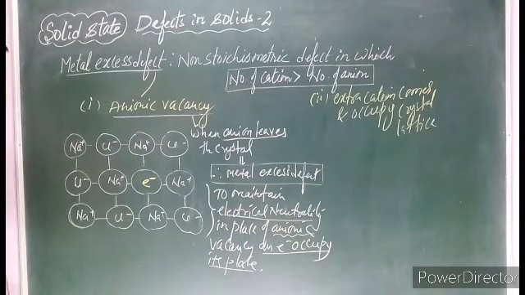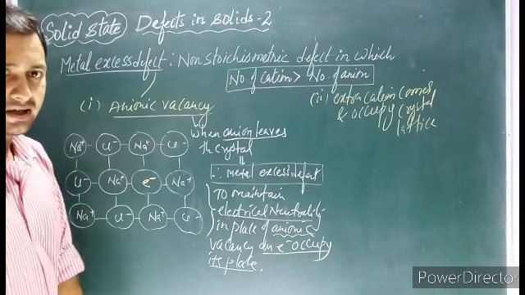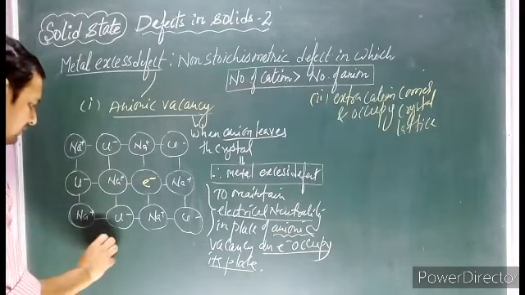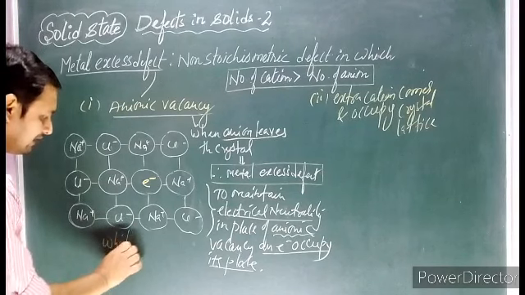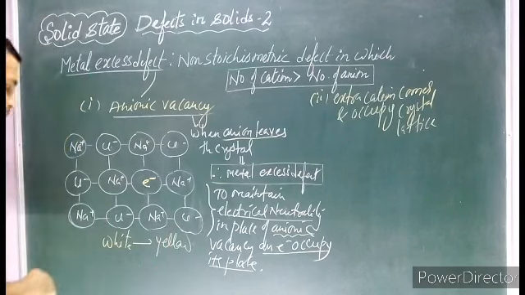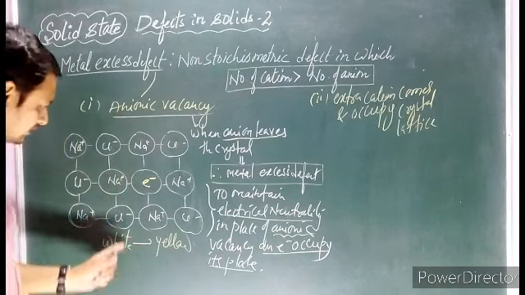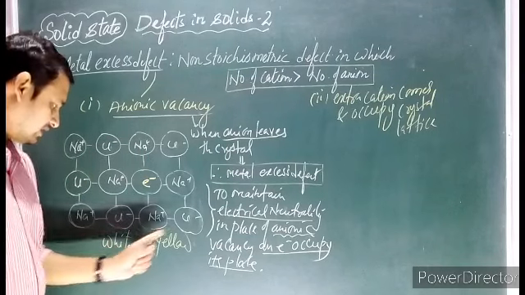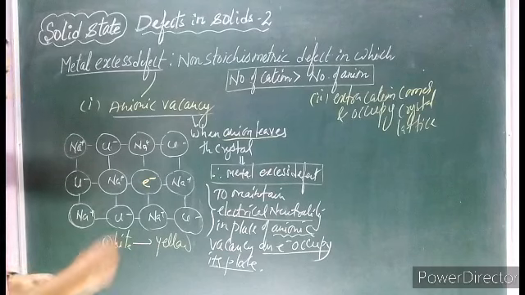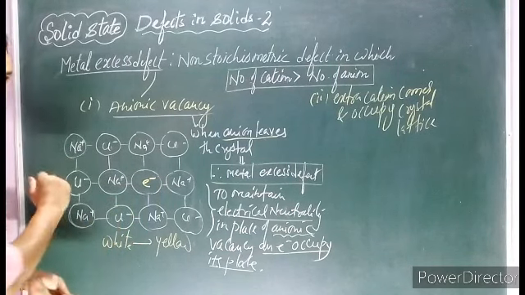Due to this extra electron, this NaCl, which is normally white in color, becomes yellow in color.